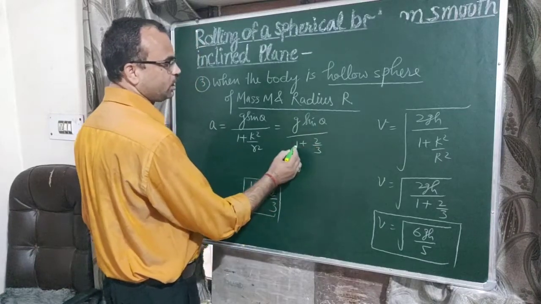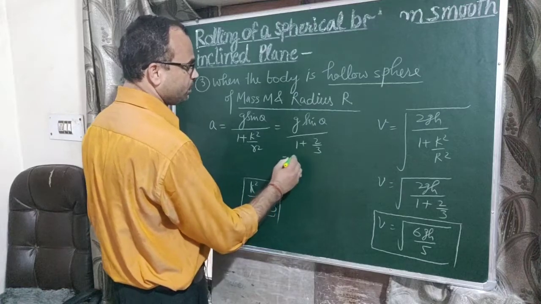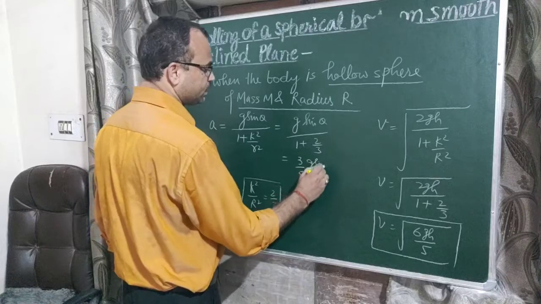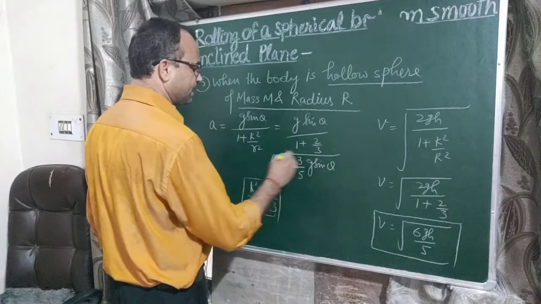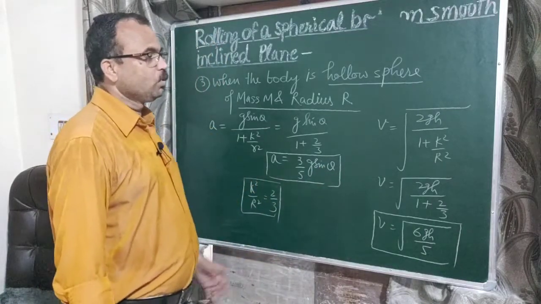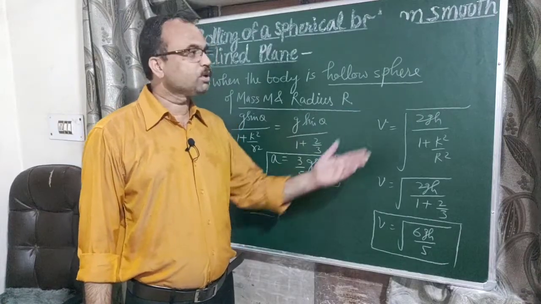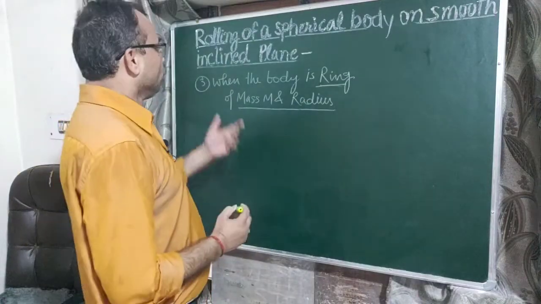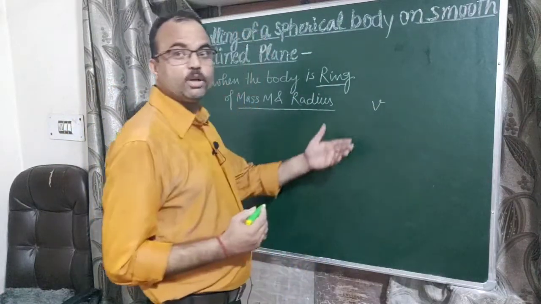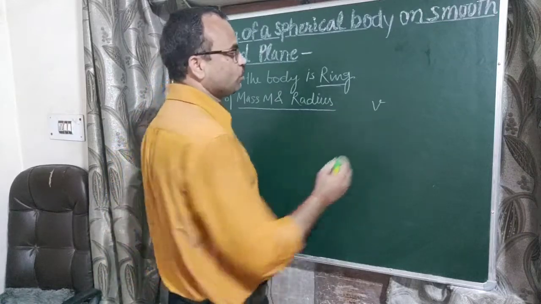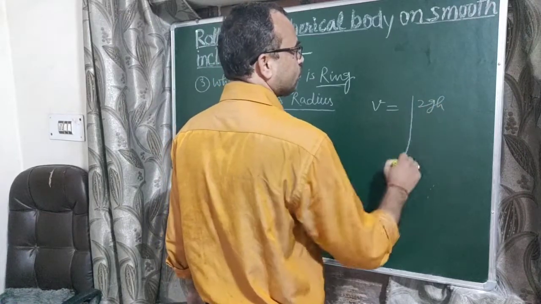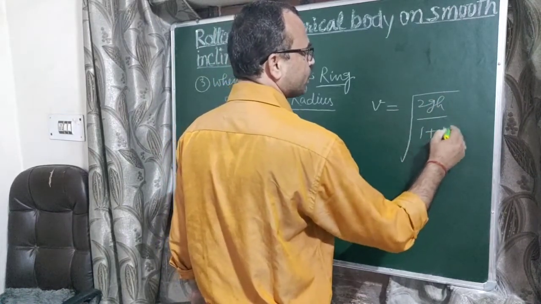3 plus 2 is 5, so 5 by 3 means 3 by 5 g sin theta. It will be the acceleration produced in a hollow sphere when it reaches the ground after rolling over the inclined plane. When a ring rolls over an inclined plane, how can we calculate the velocity after reaching the ground? So v equal to under root 2gh upon 1 plus k square upon r square.